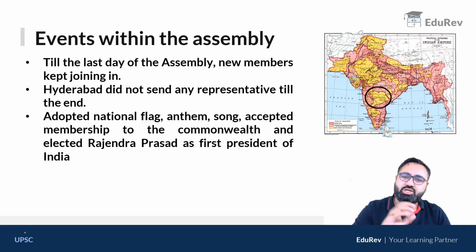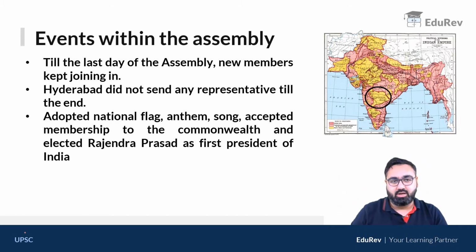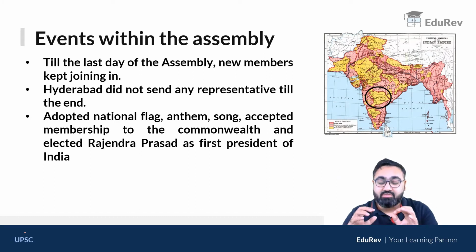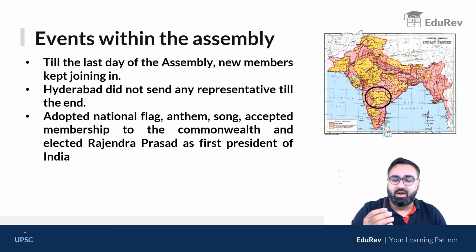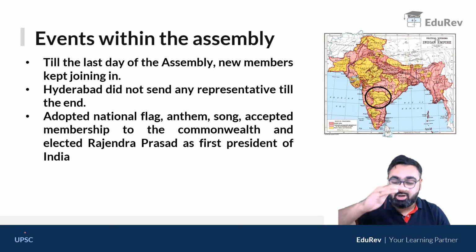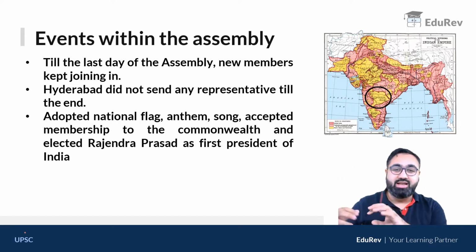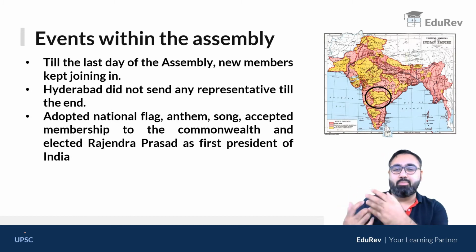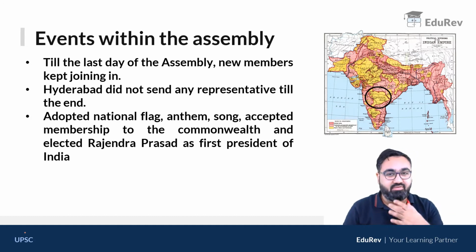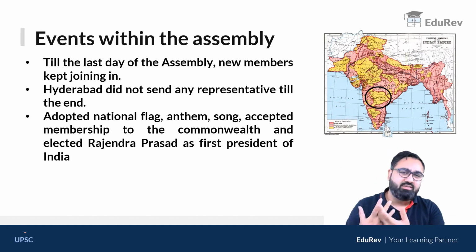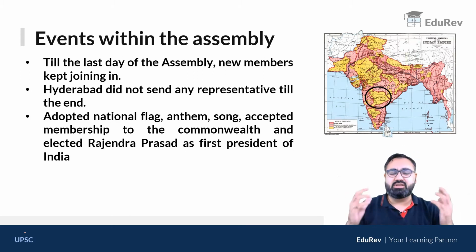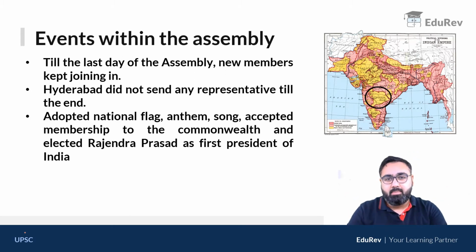But slowly but surely, one by one, the members were coming in. In fact, some of the very few princely states who came in were Jaisalmer, Bikaner, because they were the ones who were at the border with Pakistan, so they were not really secure. और क्योंकि वो पाकिस्तान से border पे थे, तो उनको ज़्यादा डर लग रहा था that we should be a part of India, तभी इंडिया हमें defend करेगा. That is why it started with princely states in Rajasthan, and then other princely states also started coming in. But last दिन तक new members just were coming into the assembly.